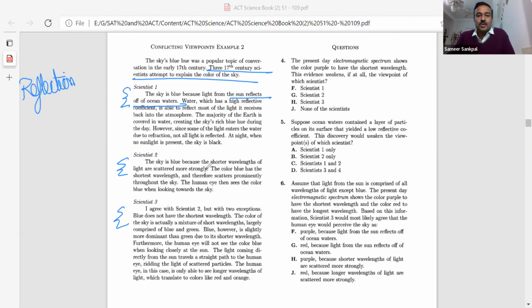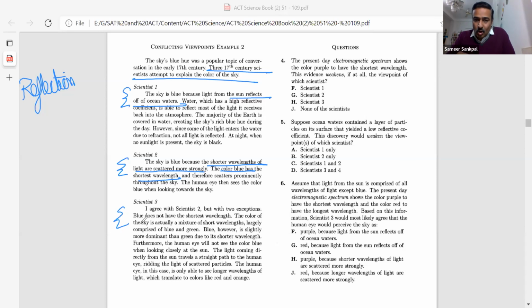Scientist 2, the sky is blue because the shorter wavelengths of light are scattered more strongly. The color blue has the shortest wavelength. And scientist 3, this is interesting. I agree with scientist 2, but with 2 exceptions, blue does not have the shortest wavelength. This is the most difficult part. This is the place where we usually commit mistakes. Why? Because there is an agreement and there is an exception.